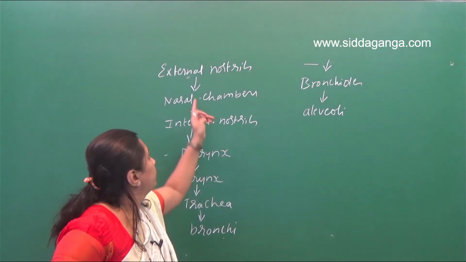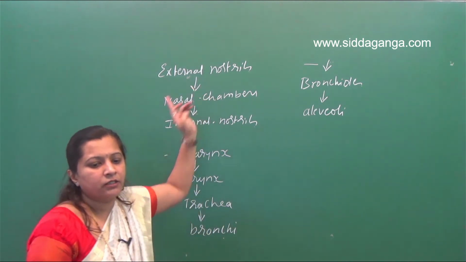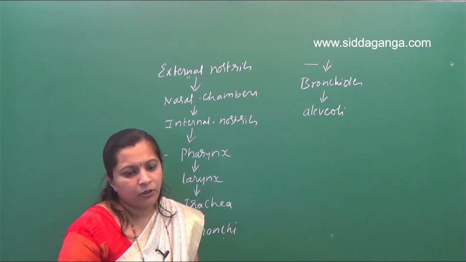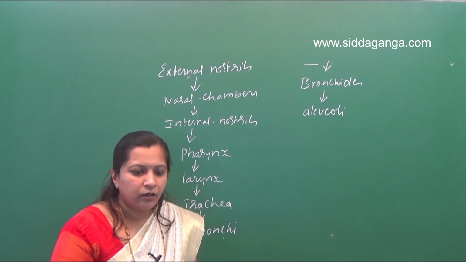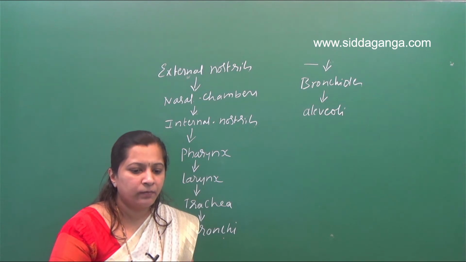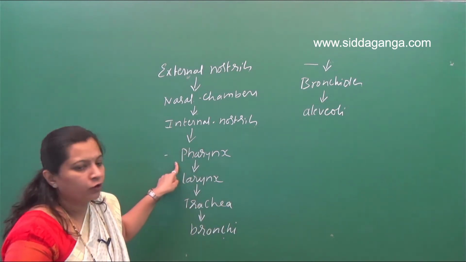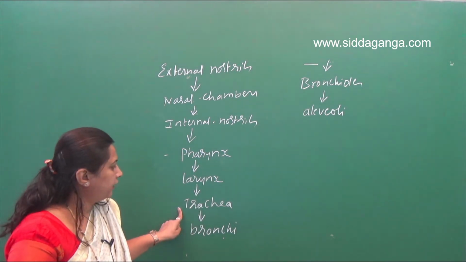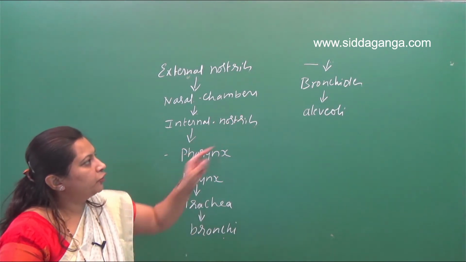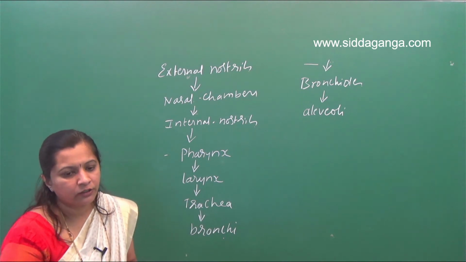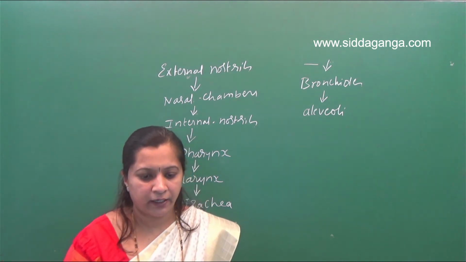So it begins with a pair of external nostrils. In the given options, which is the correct one? What is the first option given here? External nostril, then nasal passage, then internal nostril, followed by pharynx, larynx, trachea, bronchi, bronchiole, and alveoli. Got it? So the first option only is correct here.